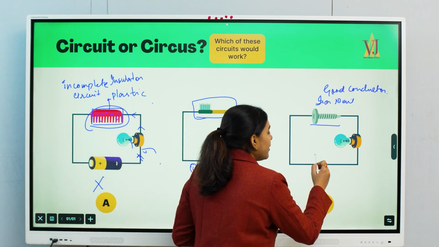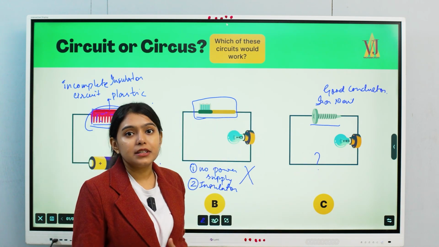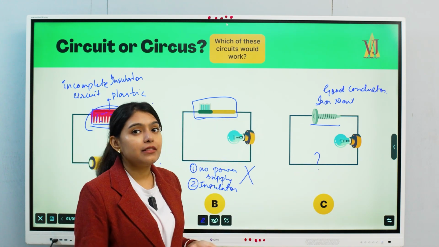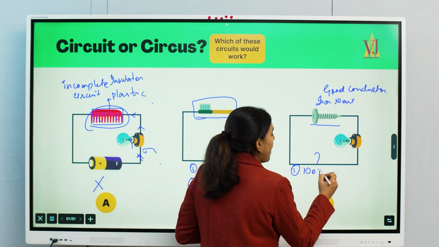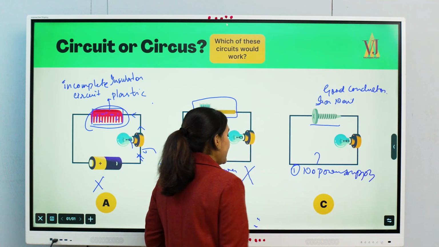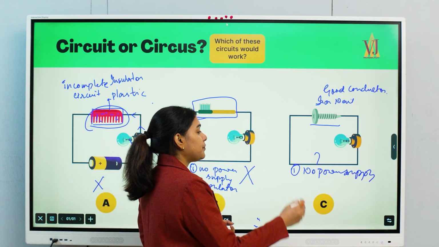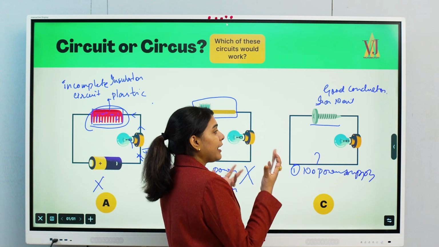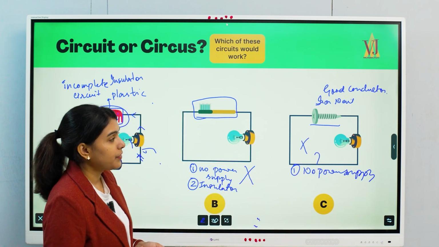Now, is the guardian present here? No. There's no one to guide these electrons, because there is no power supply. If there is no power supply, will the electrons be able to move? No. The electrons are aimless, and as a result the circuit will not work.